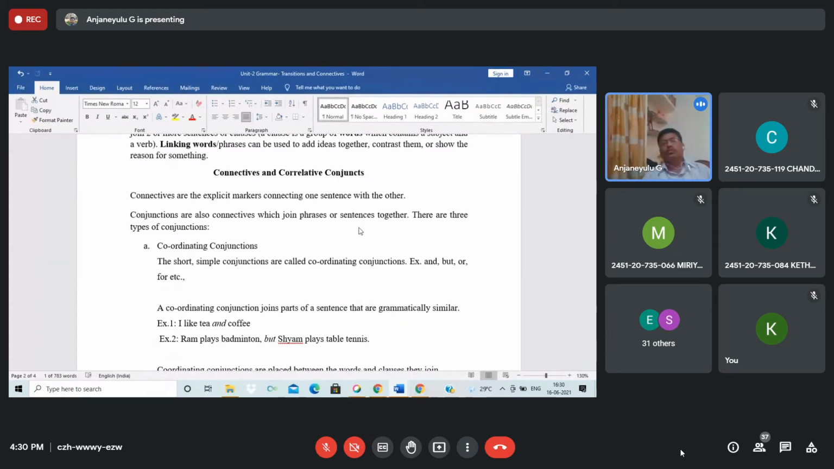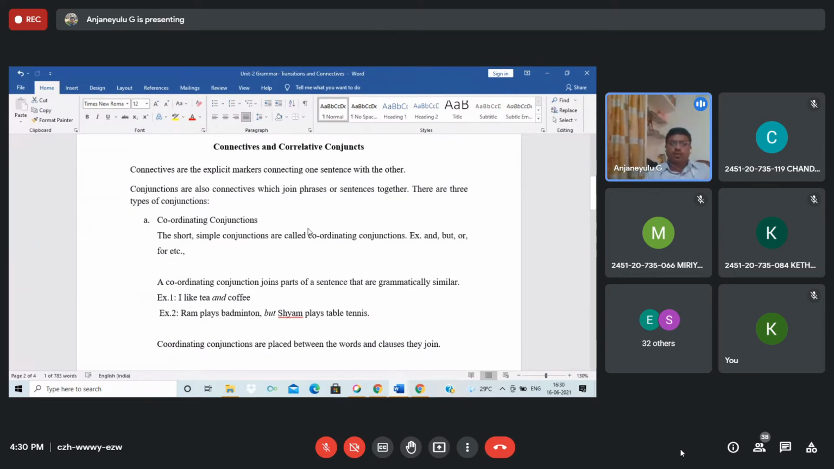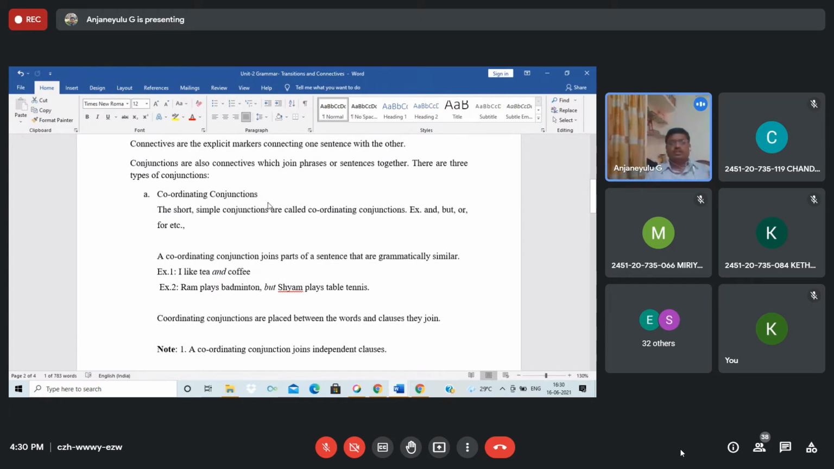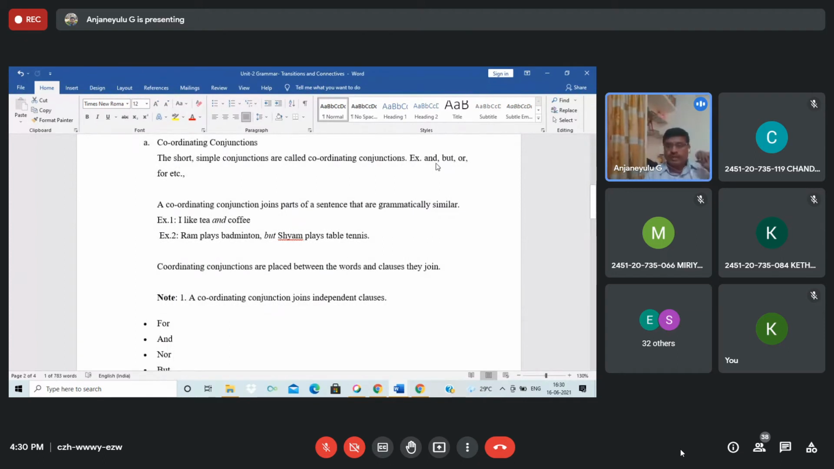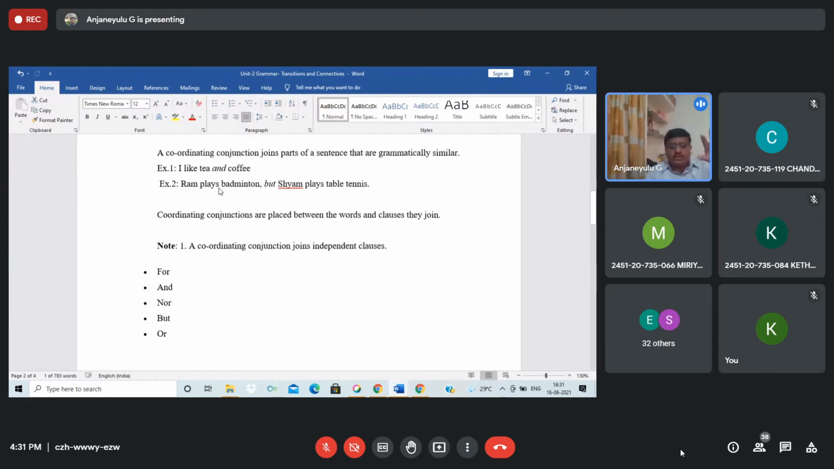So please try to follow the types and how connectives coordinate the other sentences. Conjunctions are also connectives, as I said, which join phrases or sentences together. There are three types of conjunctions. Coordinating conjunctions: the short, simple conjunctions are called coordinating conjunctions. For example, and, but, or, for, etc. A coordinating conjunction joins parts of a sentence that are grammatically similar. See, I like tea and coffee. Just now I said I speak English and Telugu. I speak English, Telugu, and Urdu, whatever.